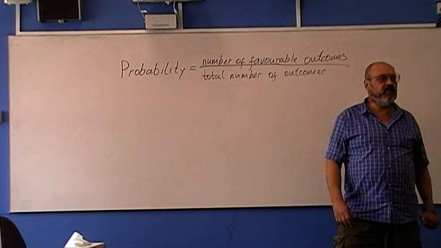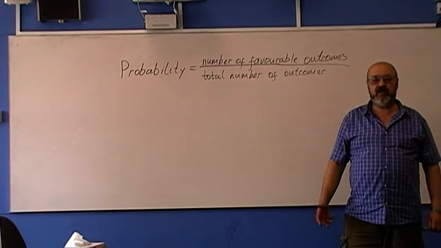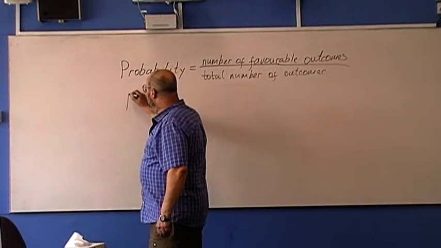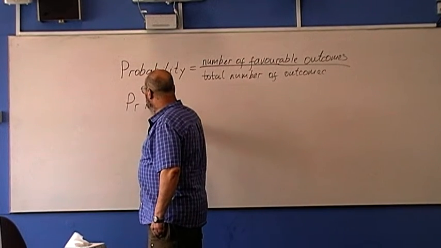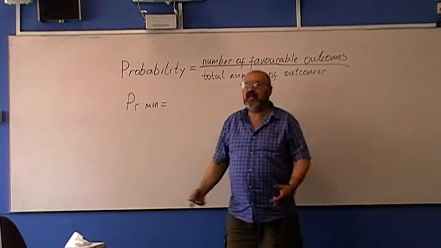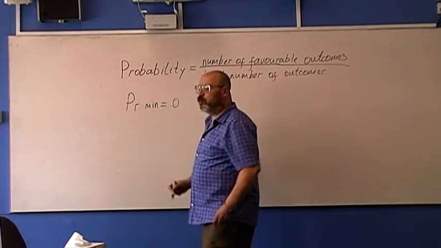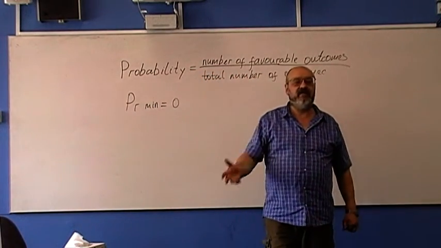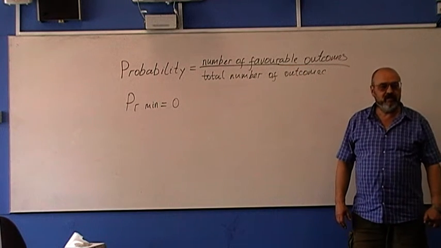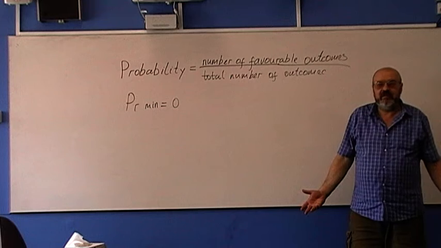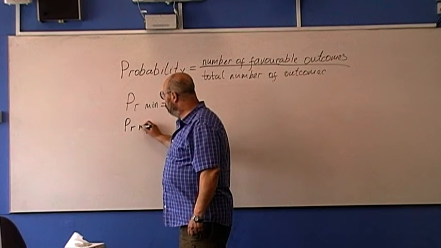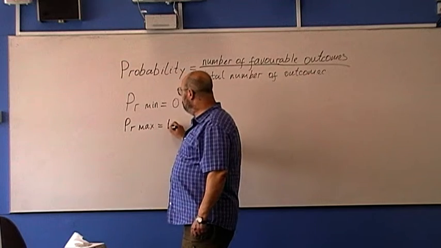Now, probability can be expressed as a fraction, decimal, or percentage. What is the smallest the probability can be? Zero. That means something is not going to happen. What is the probability of getting a 7 when rolling a normal six-sided die? Zero, it cannot happen. What is the maximum probability? It is 1. That means it definitely happens.